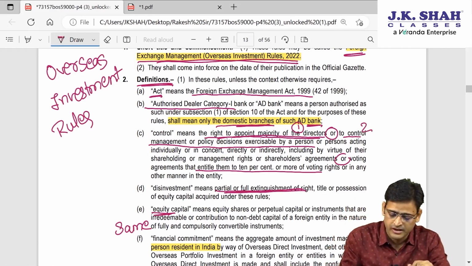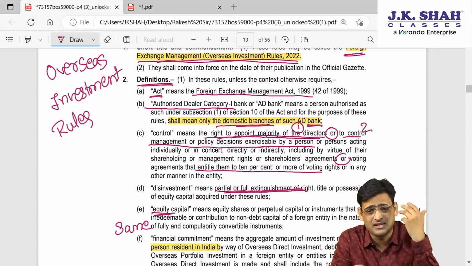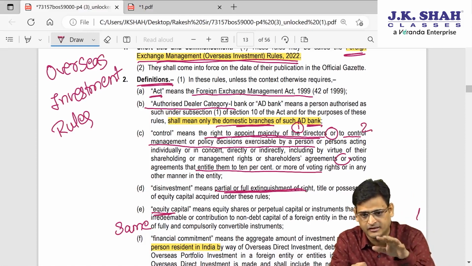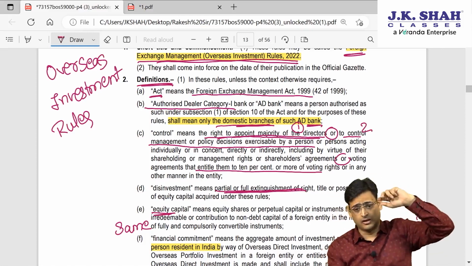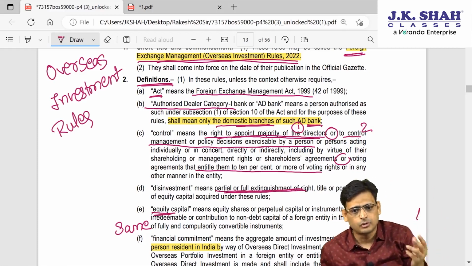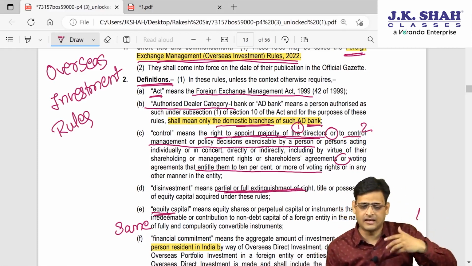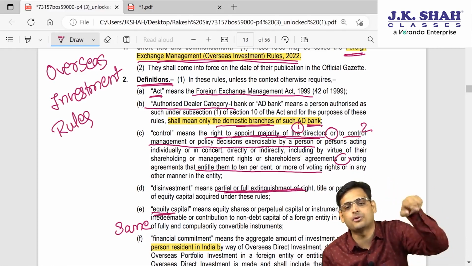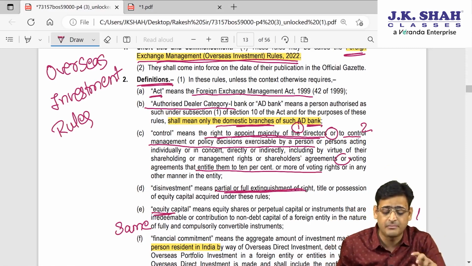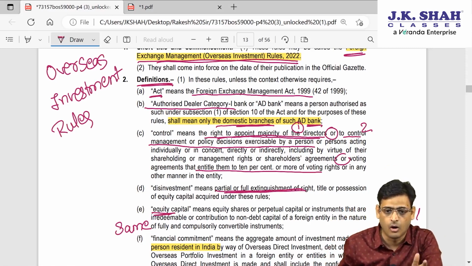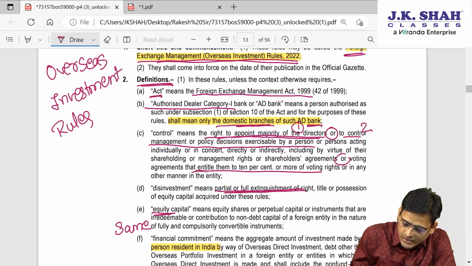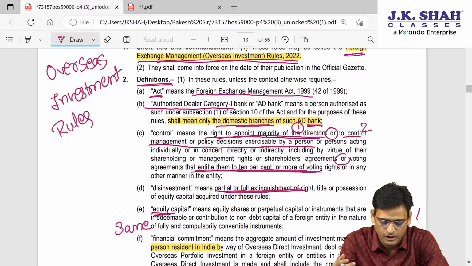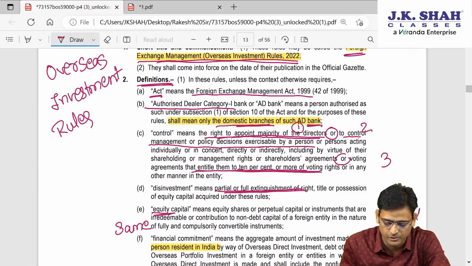Or number 2, if the other entity is making major policies, and I have control over the making of those major policies, if they ask me, or I decide what major policy changes should be, then can I say I am controlling that other entity. So you can decide major policies. Or number 3, you have 10% or more voting rights, even that can be treated as control. So these are the 3 things of control they said.